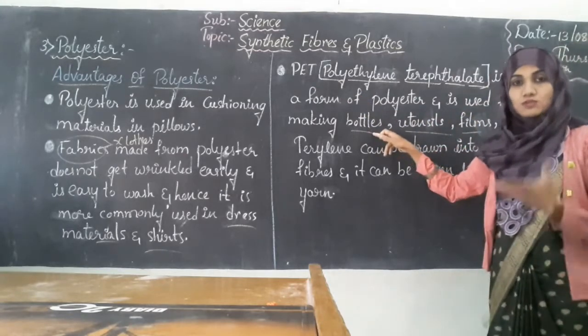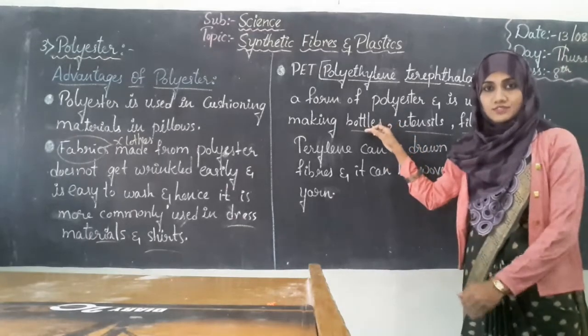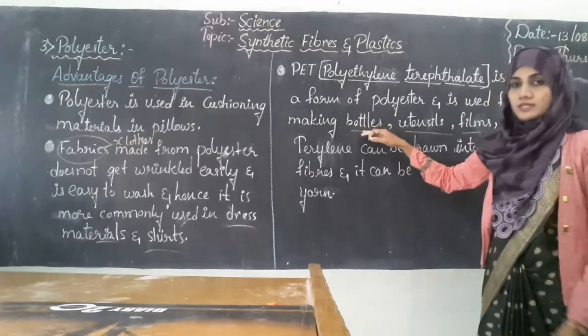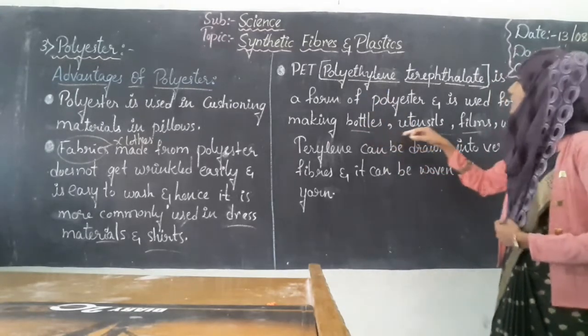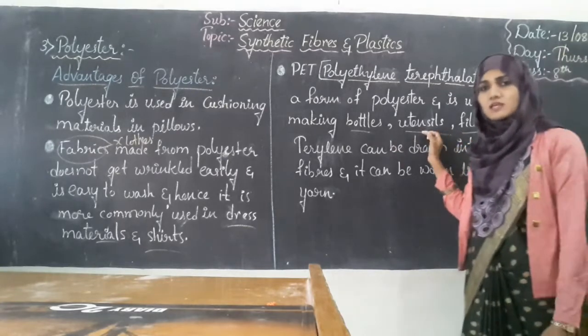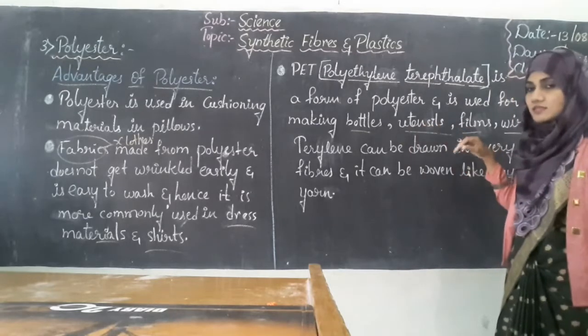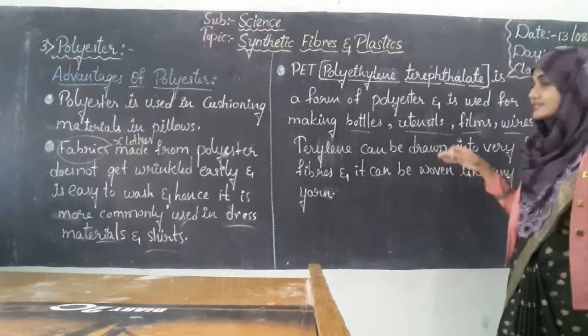The bottles which we use for drinking, or which will be used in the kitchen to keep the grains. So those bottles are made up of this PET, that is polyethylene terephthalate. And utensils are nothing but the vessels commonly used in the kitchen, so they are called utensils. So in those utensils even this PET is used.